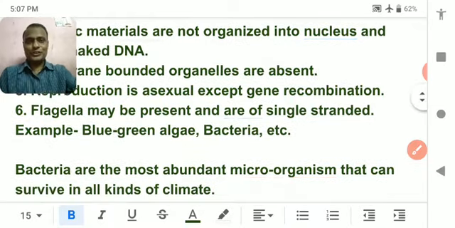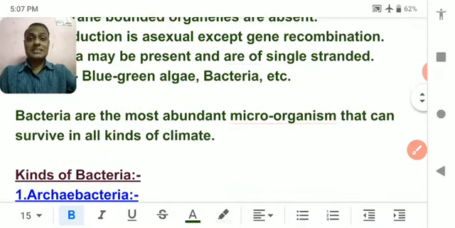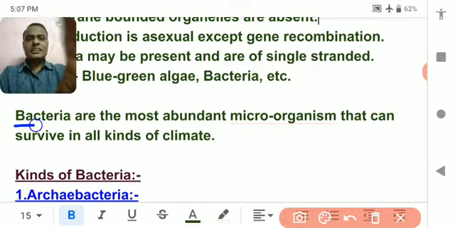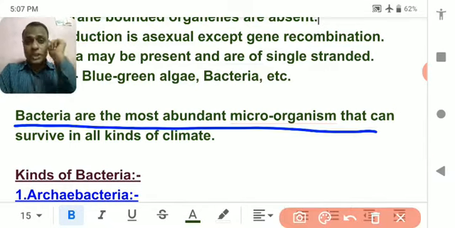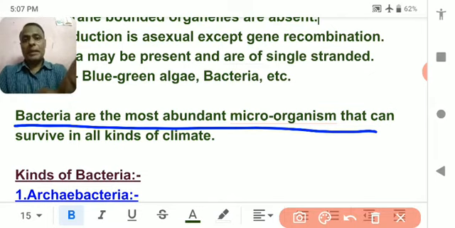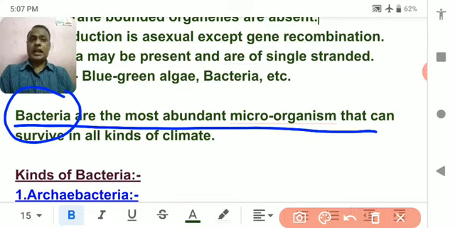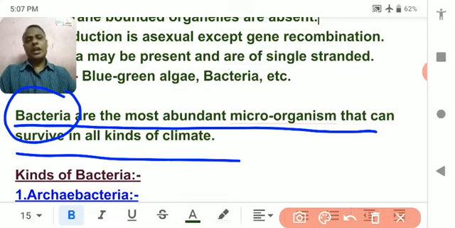It is known to you from the very beginning, from class 9. You have studied it. So, which is the most important member of this kingdom? Bacteria are the most abundant microorganisms that can survive in any kind of climate.